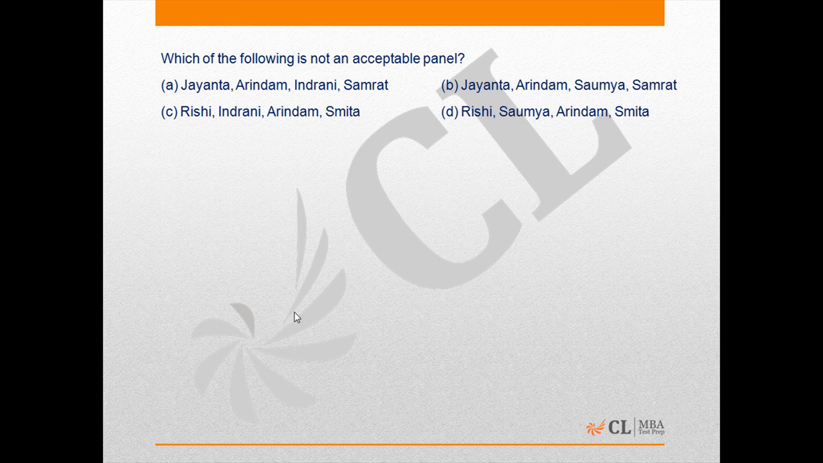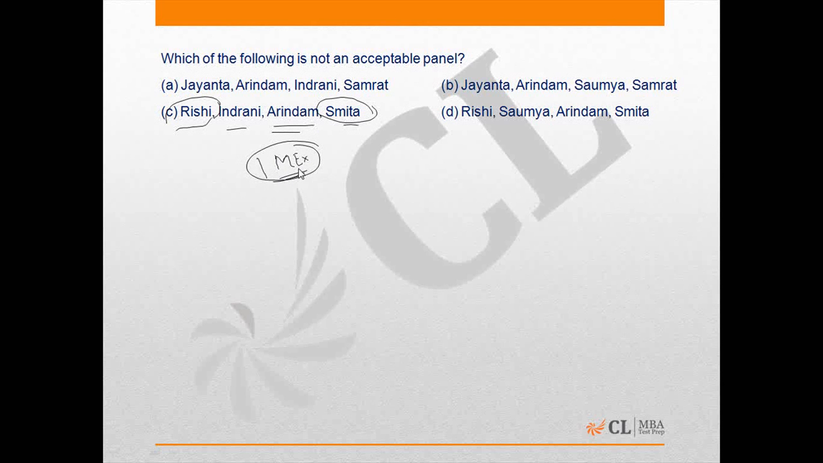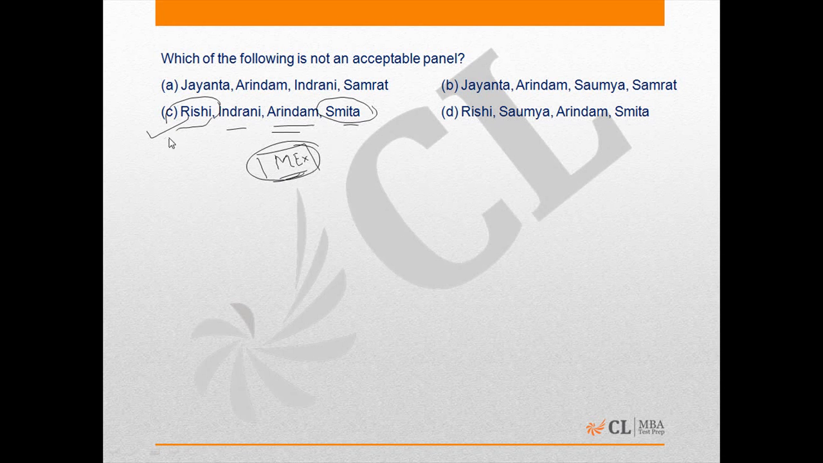Now in the third part, option C: Rishi, Indrani, Arindam and Smita. Rishi and Smita are the economists, and Indrani and Arindam do not belong to any of the groups. But we are missing the military expert, so one person has to be a military expert. So this would be the not acceptable panel. The answer for this question turns out to be C.